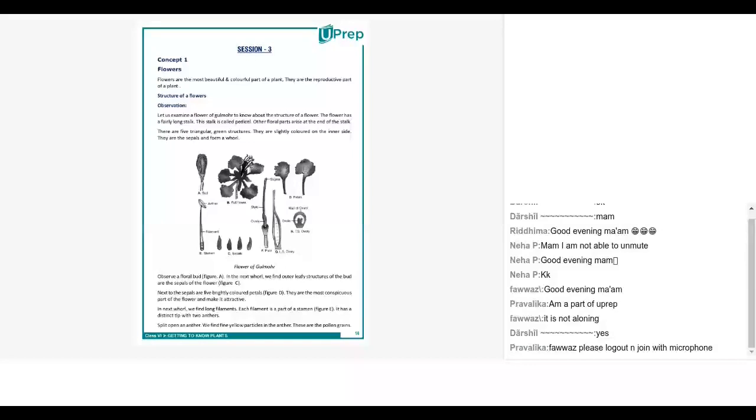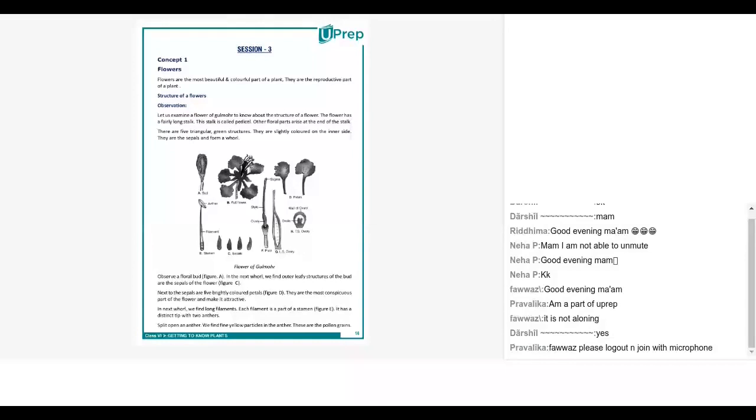The flower has a fairly long stalk. This stalk is called pedicel. Other flower parts arise at the end of the stalk. Correct. Okay. All right. Fine.